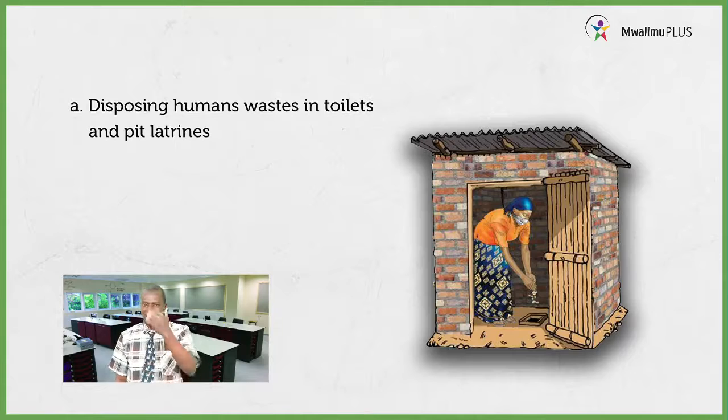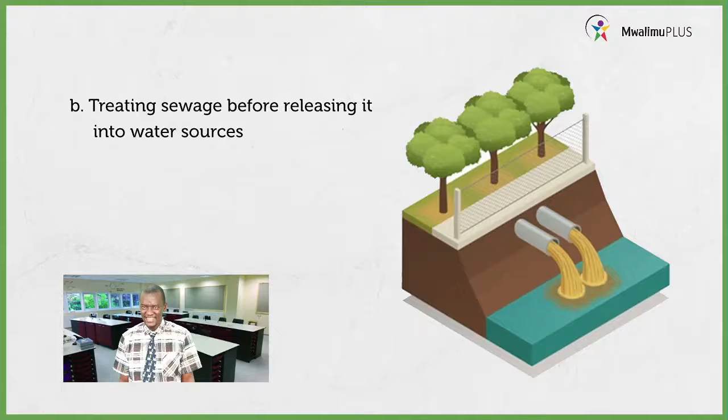Let us go to the next one there. What are you able to see? Good. We have a sewage line, and if you can see, it is very well connected. It is passing through a process, so it is being treated first before being released. So if you want to control water pollution, then you are supposed to treat the sewage first before you release it into water sources.